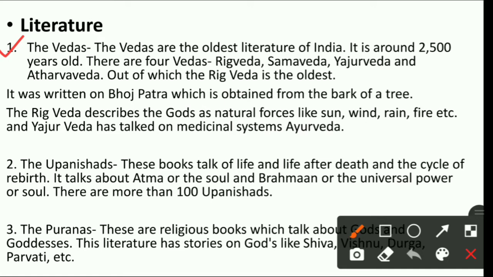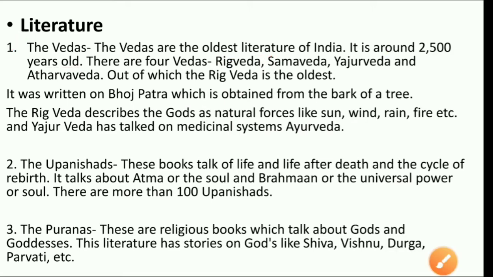We have studied about the Vedas also. See, read the line along with me. The Vedas are the oldest literature of India. Among all the literary work, the Vedas are the oldest literature of India. How old are they? It is around 2500 years old.